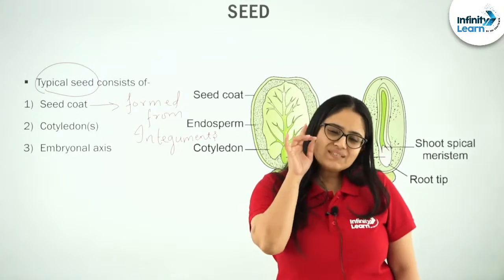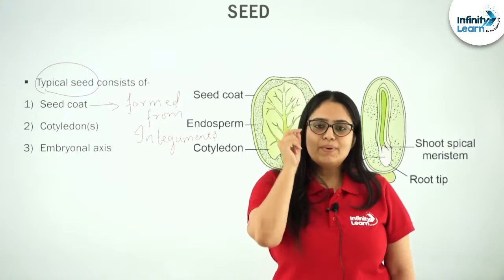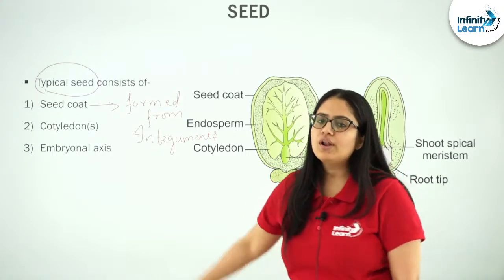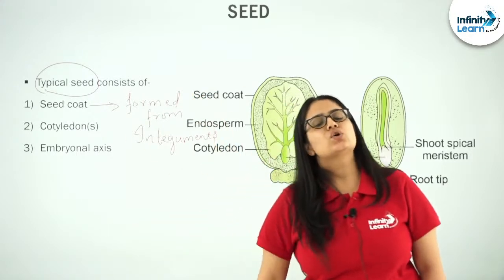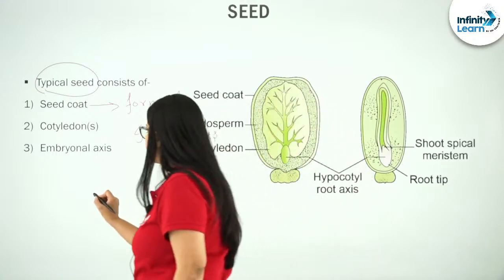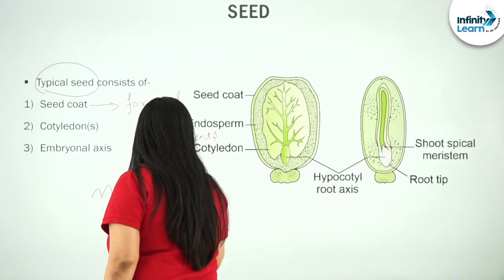This micropylar region of the ovule persists as a small pore in the seed coat. Please remember this point: I am discussing the micropyle.